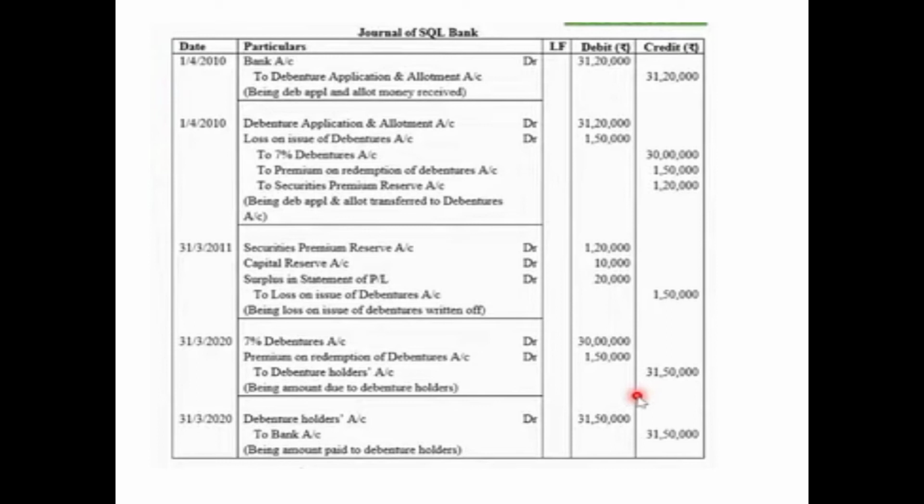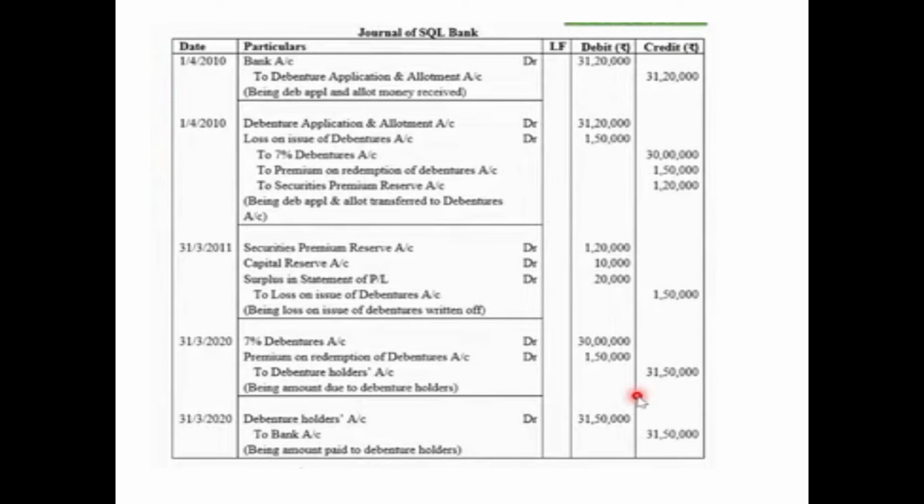Soon after this, the transfer entry will be passed. On 1st April 2010, debenture application and allotment account will be debited with the amount with which it was credited, that is 31,20,000. Then loss on issue of debentures account will be debited. This is the loss which will be incurred at the time of redeeming the debentures at premium, 1,50,000. To 7% debentures account with the face value 30 lakh. To premium on redemption of debentures account 1,50,000.